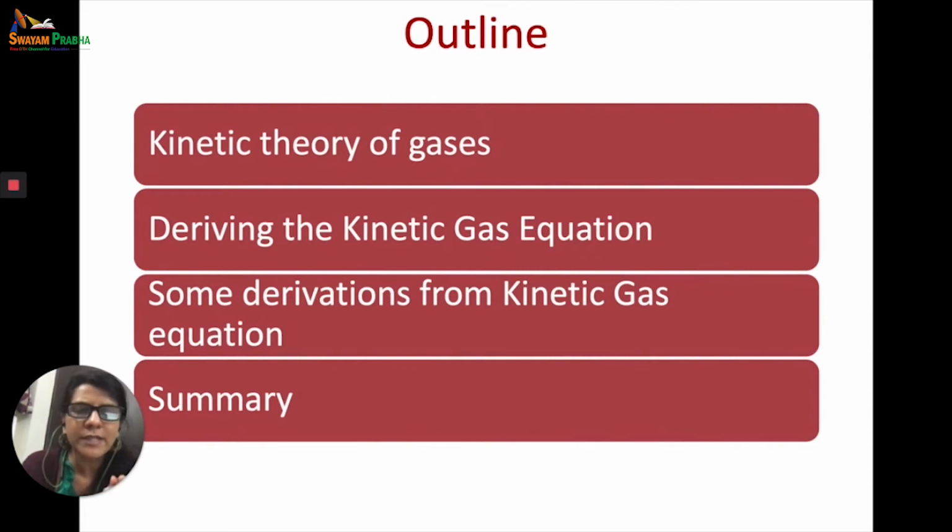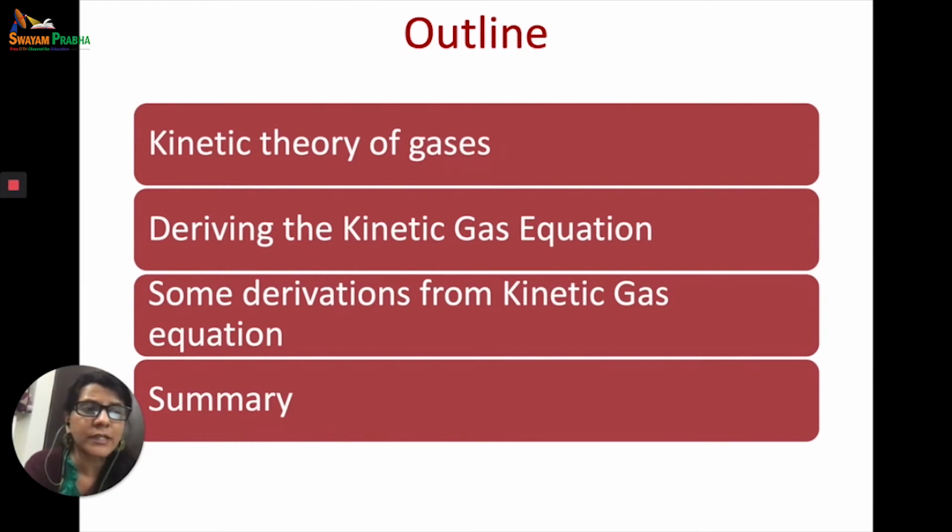Now, to fully understand the world around us requires that we have a good understanding of the behavior of gases. The description of gases and their behavior can be approached from several perspectives. The gas laws are a mathematical interpretation of the behavior of gases, and we studied these gas laws in the previous lecture, like Boyle's law, Charles' law, Gay-Lussac's law, Dalton's law of partial pressure, etc. We also tried and derived the ideal gas equation. So these gas laws are a mathematical interpretation of the behavior of gases.